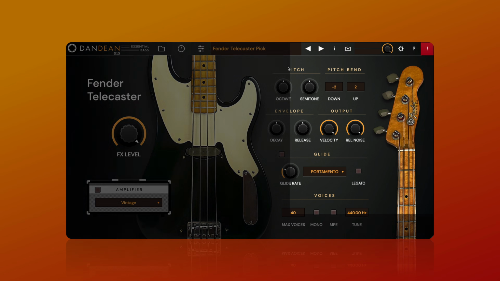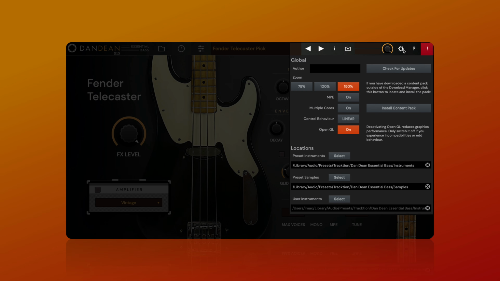The settings menu is found by clicking on the cog button. Here you can check for updates, set zoom levels, and enable MPE. You can also enable multiple cores, and this will enhance performance if you're running a modern machine with multiple cores. OpenGL is enabled by default, and should only be disabled if you're experiencing incompatibilities or odd behaviour.